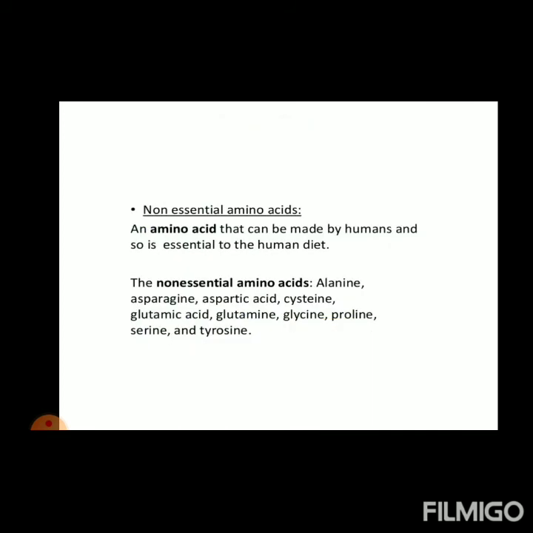Now come on to another category of amino acids, that are non-essential amino acids. These are the amino acids that can be produced in our body, that can be made by humans, so they are not essential in the diet. The examples are alanine, asparagine, aspartic acid, cysteine, glutamic acid, glutamine, glycine, proline, serine, tyrosine.